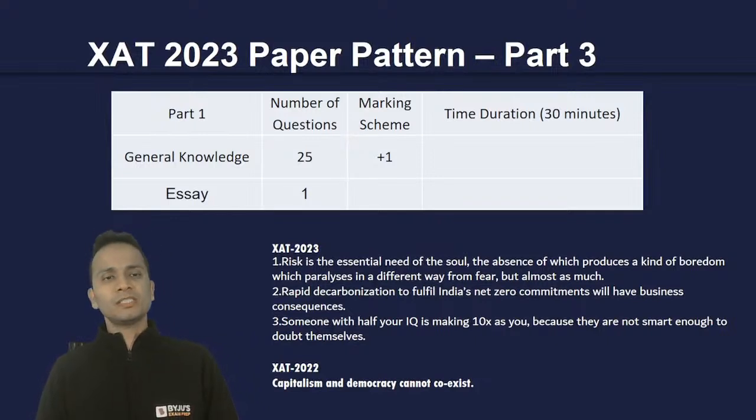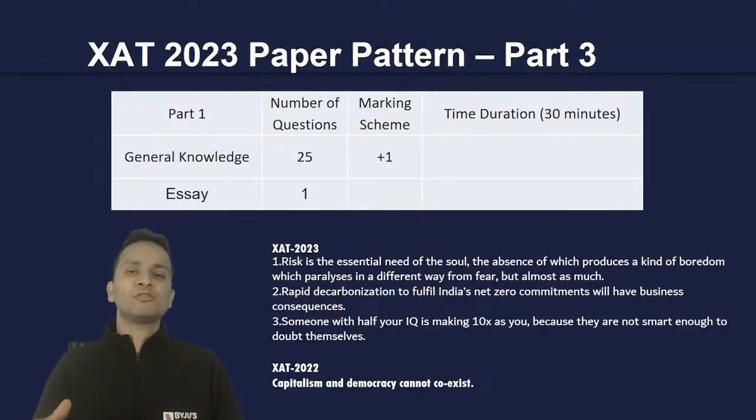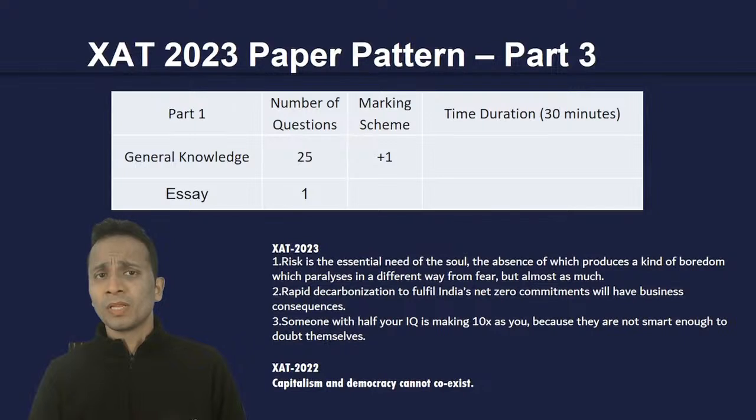Now, how to attempt this particular part? I'll start with general knowledge. I'll finish it in 7 to 8 minutes, and then I'll spend the remaining time, 20 or 22 minutes, whatever time I have, in typing that essay, right? Now, the 25 questions of general knowledge. Since I have told you that there is no negative marking, you will have to attempt all these questions. Fine.